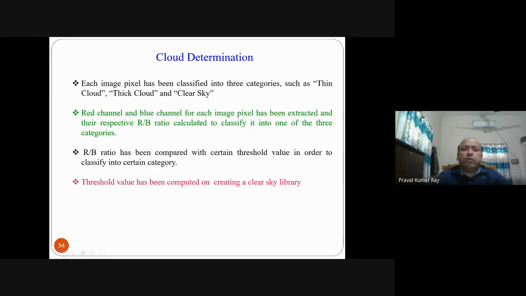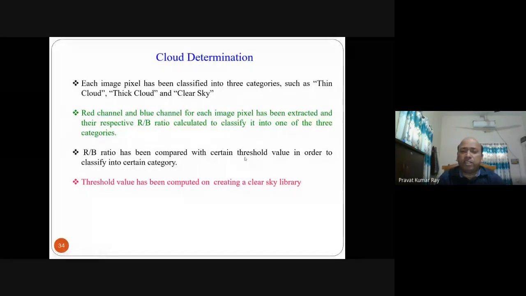The red channel and blue channel of each image pixel are extracted and their respective R by B ratio, the red to blue ratio, is calculated to classify it into one of the 3 categories. For any image pixel, you have to find the R by B ratio and check which category the pixel falls in: thin cloud, thick cloud or clear sky. This R by B ratio is compared with a threshold value in order to classify it into a category. How to calculate that threshold value, we'll also discuss.